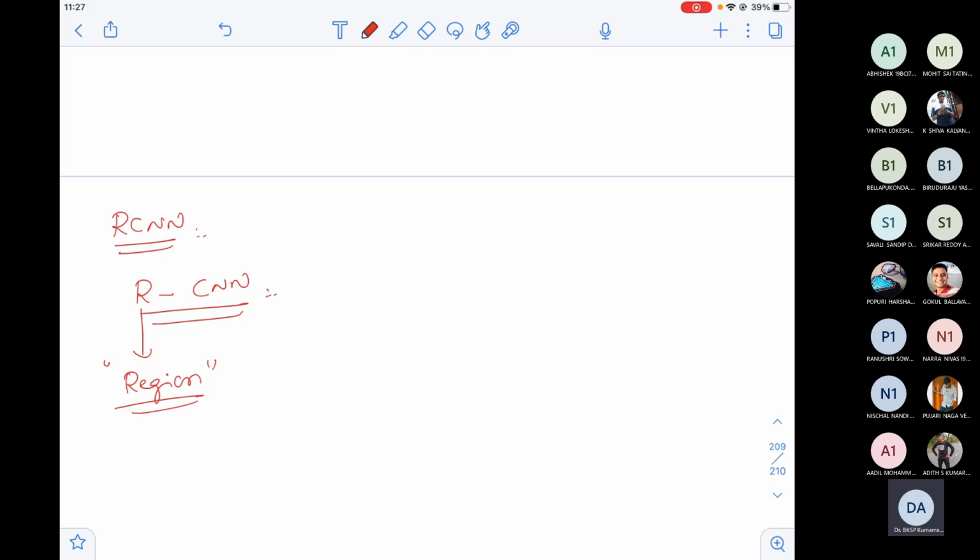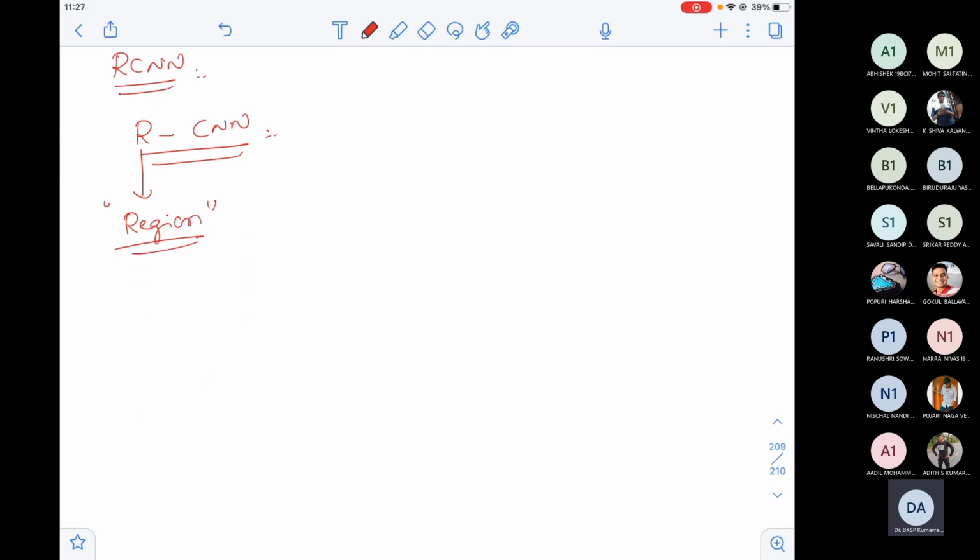Then the first thing you have to get clarity on is the difference between image classification and object detection. What is the difference?